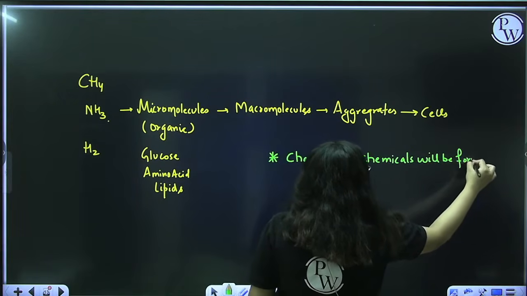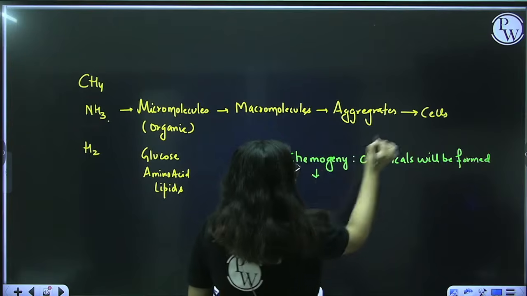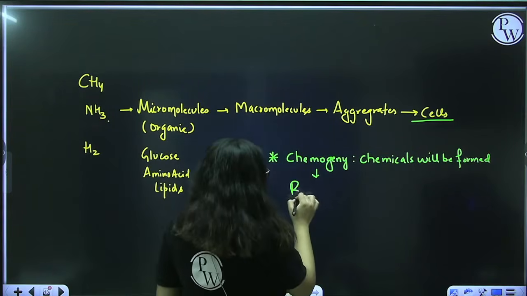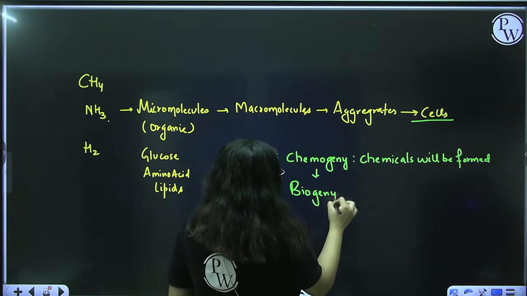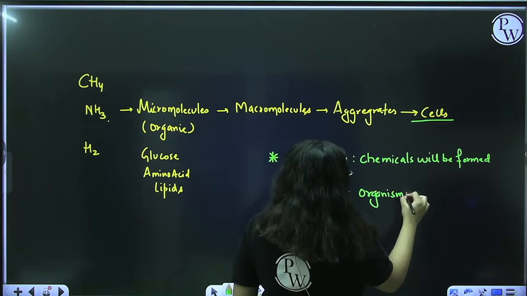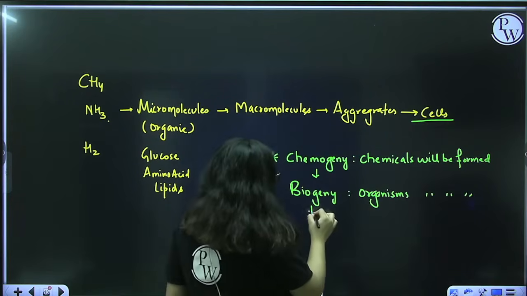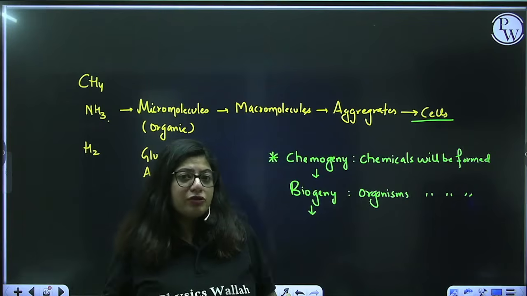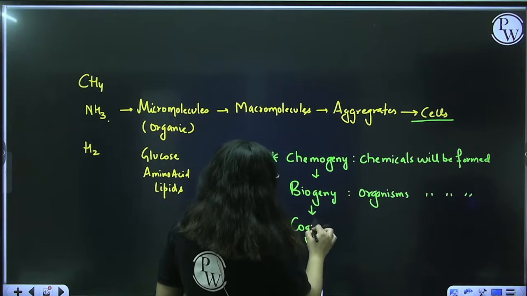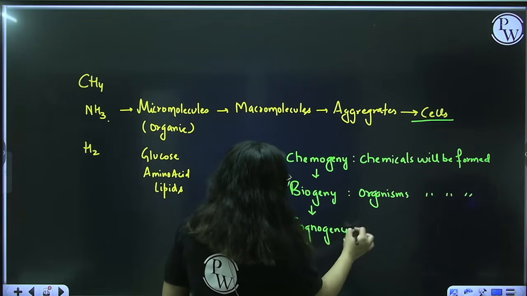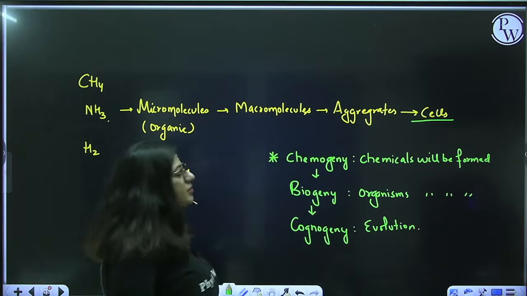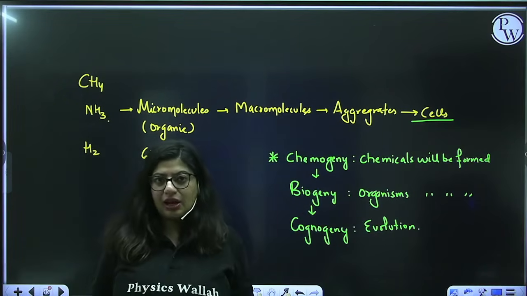And after the chemicals are formed, he said, that will lead to the formation of biological organisms, and that is biogeny. Then he said the organisms will be formed. And after the organisms are formed, they will undergo some sort of evolution and keep on changing and changing. And that's evolution. You call it cognogeny. That means evolution will occur. So in these three steps, he entirely explained his theory.